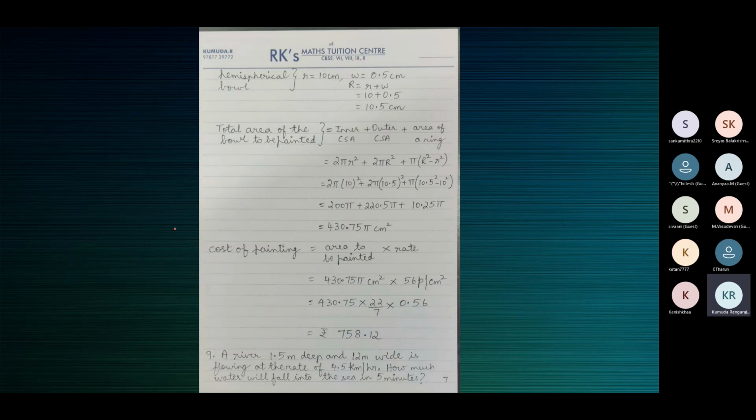Inner CSA is equal to 2 pi r square. 200 pi is the answer. Outer CSA is equal to 2 pi capital R square. Then 220.5 pi is the answer. So like that, you can work it in 3 different steps.